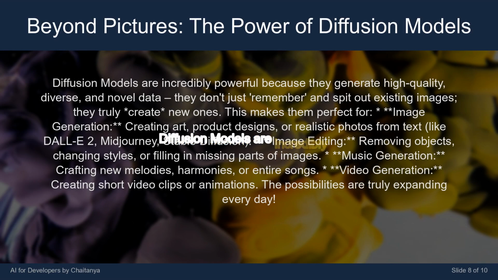Diffusion models are incredibly powerful because they generate high-quality, diverse, and novel data. They don't just remember and spit out existing images. They truly create new ones.